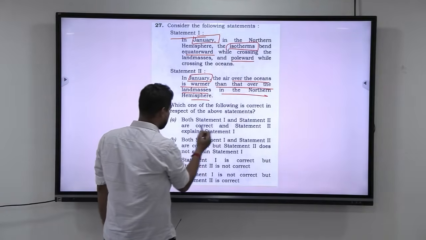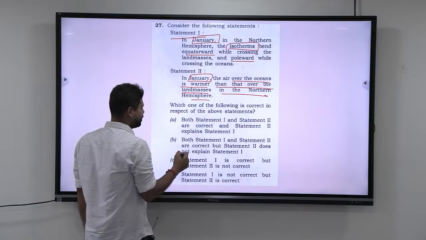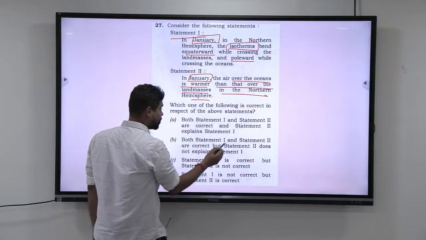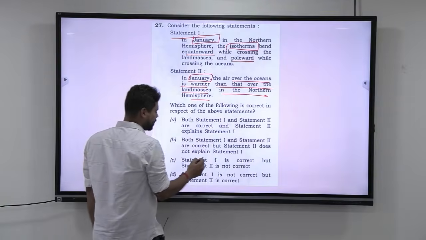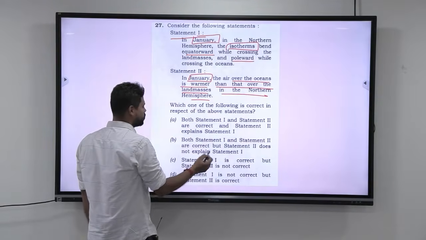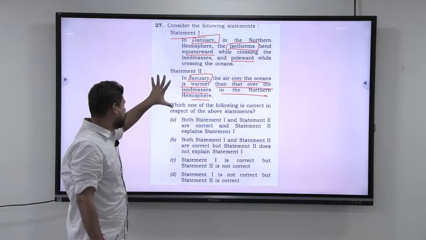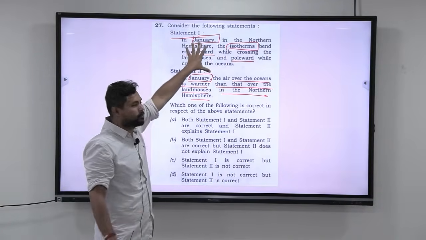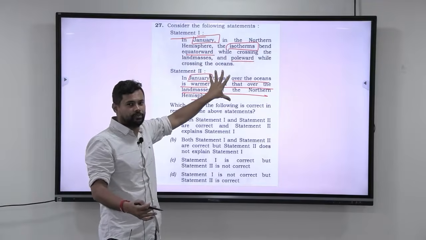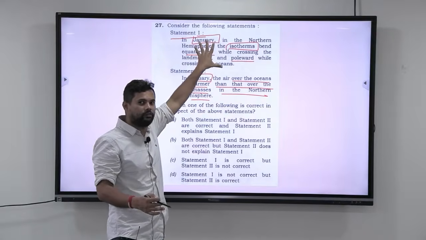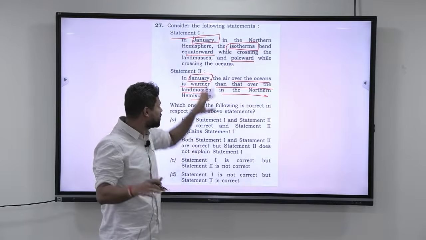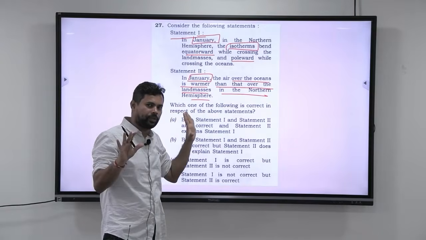Both statement 1 and statement 2 are correct and statement 2 explains statement 1. Both statement 1 and statement 2 are correct, but statement 2 does not explain statement 1. Statement 1 is correct, but statement 2 is not correct. Statement 1 is not correct, but statement 2 is correct. Okay, now, you can first say that the first statement is too complicated, let us look at the second statement. Or the second statement is too complicated, let us look at the first statement. It is completely your discretion, whichever statement you want to go first. It is okay. Alright, that is fine.